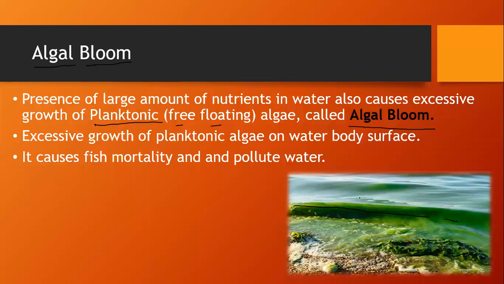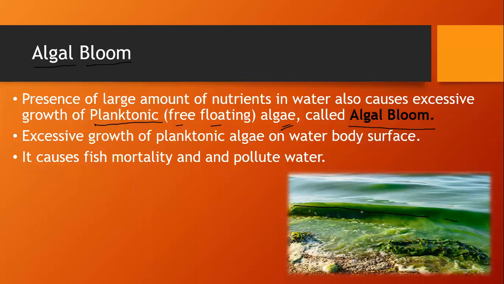This gives a proper condition or place for algae to bloom, or to grow. Why? Because they get nutrients from the water.